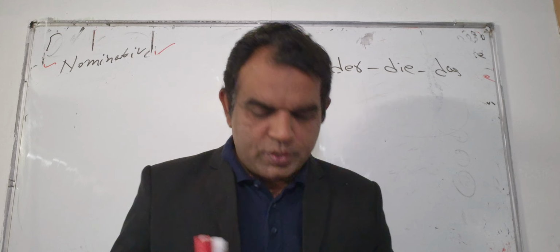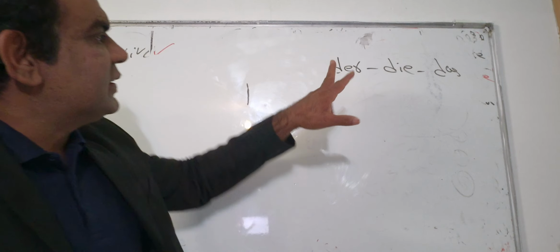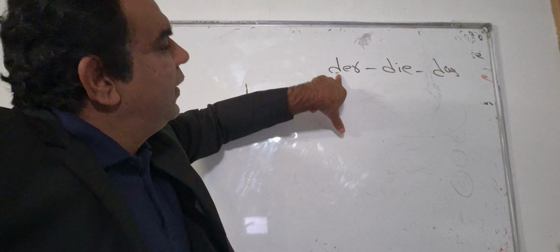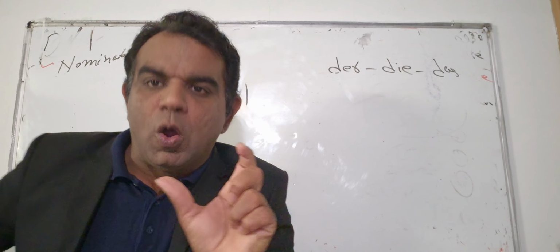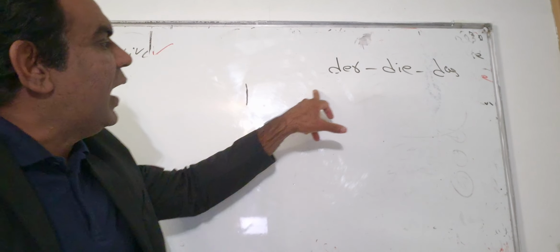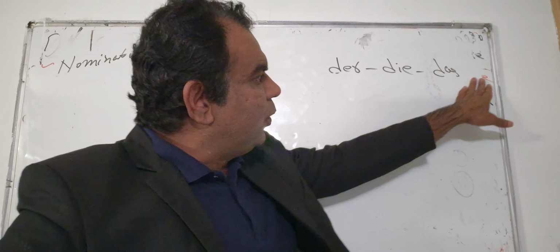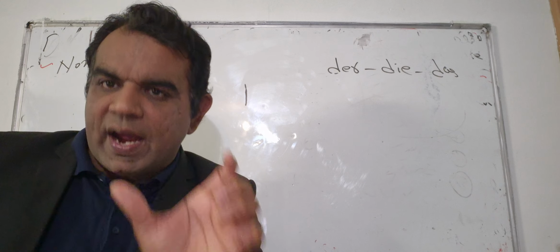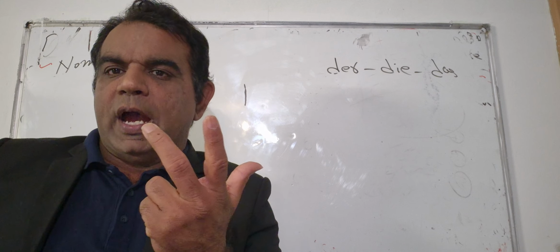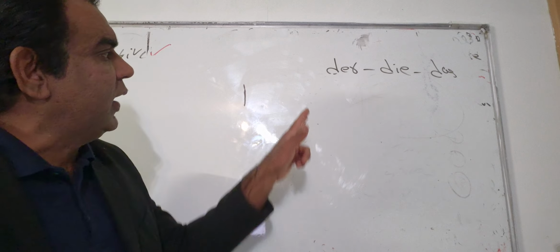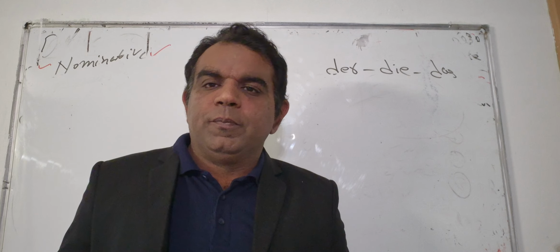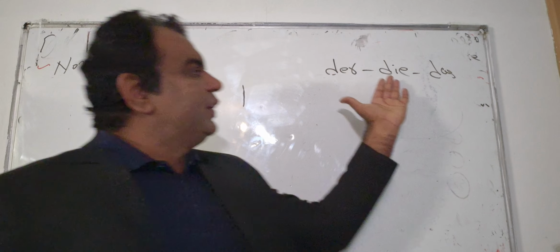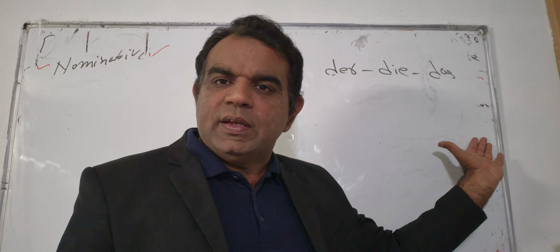Look, basically these are three articles: der, die, and das. These are written with the nouns. For example, we have categorized the nouns into three types, three parts. A few nouns are written with der, a few are written with die, and a few are written with das.